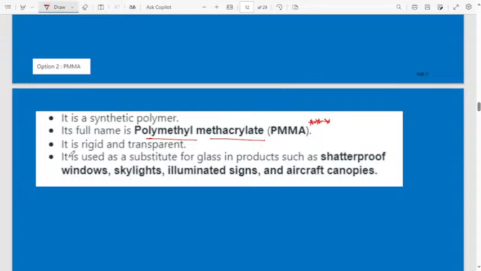Rigid means hard, and it is also a transparent polymer. It is used as a substitute for glass in products such as shatterproof windows, skylights, illuminated signs, and aircraft canopies. These are a few important uses of PMMA.